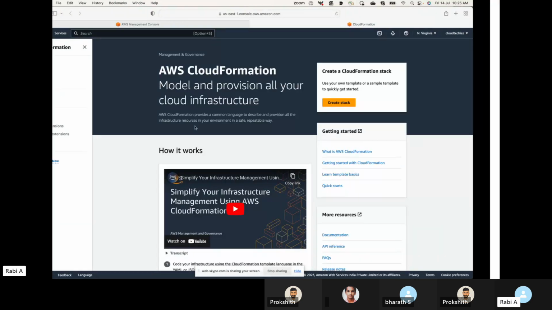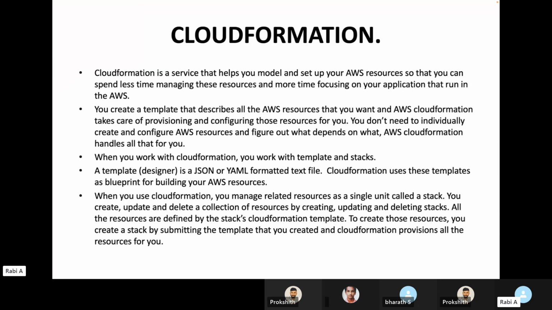All right. So CloudFormation is a service that helps you to model and set up your AWS resources so that you can spend less time managing these resources and more time focusing on your application that runs in the AWS. So the whole point of this is instead of spending more time in your infrastructure setup, you can spend more time in your application development.